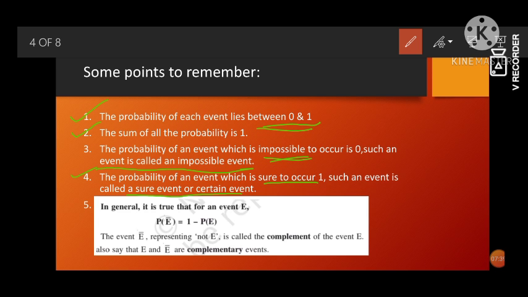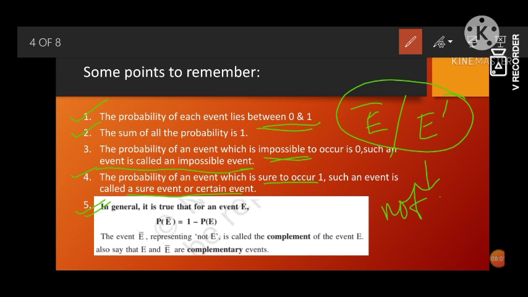Now, this is a universal truth, point number 5. In general, it is true that for an event, PE bar is equal to 1 minus PE. PE bar, or we also call it PE prime, too means the event which is not happening or occurring.